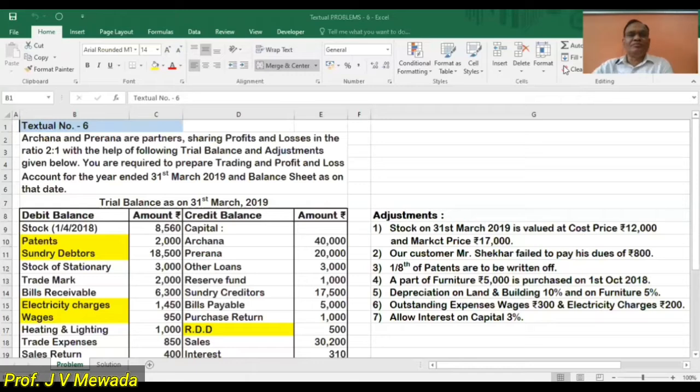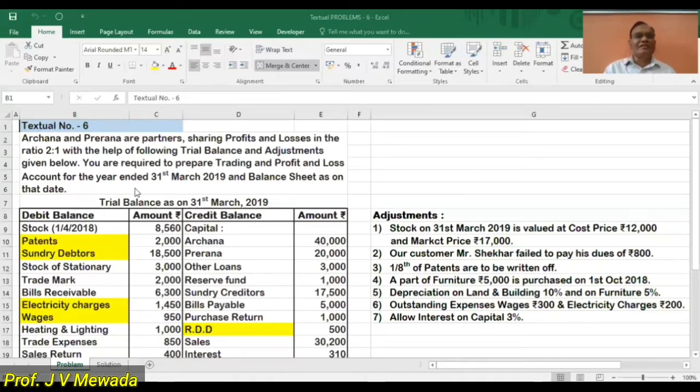Now in this sum, we will follow the steps as I explained earlier. Which are the steps that we are following? First, prepare the format. So you should be ready with the format in your notebook. Then we'll do the marking of the trial balance, then transfer of trial balance, transfer of adjustments, and closing of accounts. So let us proceed one by one.